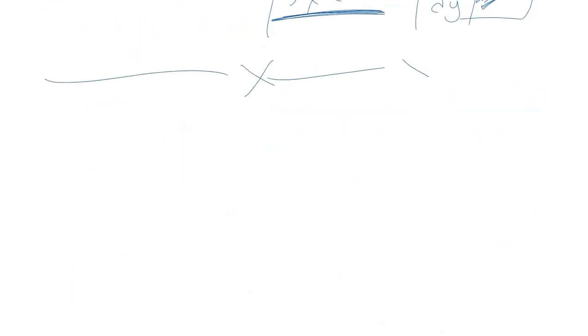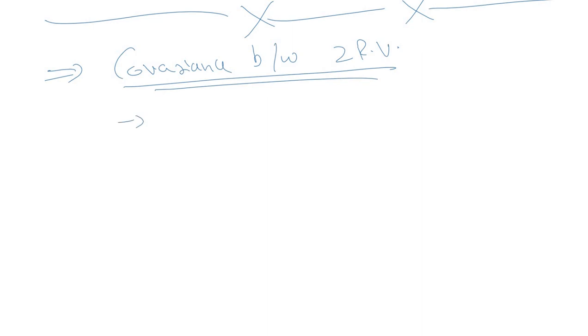Next, we'll have a look at the covariance between two random variables. Concept of covariance between two random variables. Let's say we have two random variables x and y.